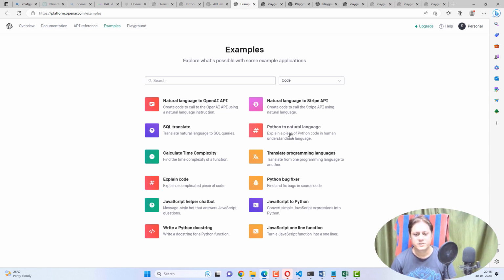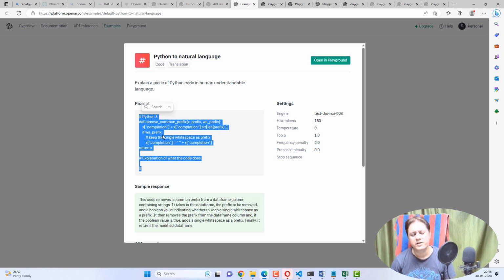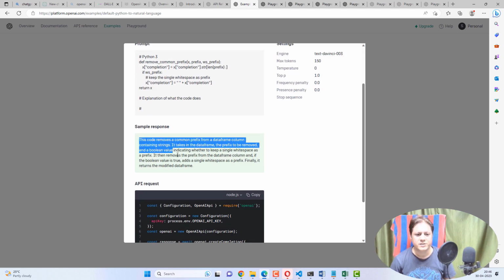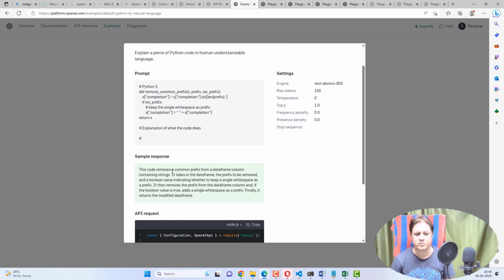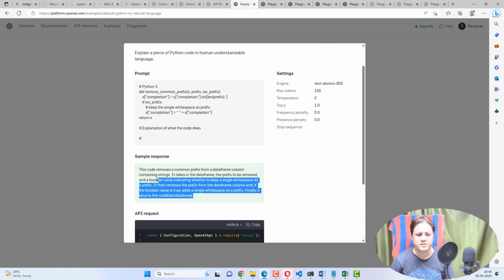Next step is Python to natural language. Now this is interesting. You are writing the Python code, or let's say you are giving the Node.js code also. Whatever code you give, it will give you the explanation of that code, whatever that code is doing, like what kind of variables it is using, what function it is using, what for each loop or whatever loop it is going through. Everything it will explain in very simple natural language which a human can understand.